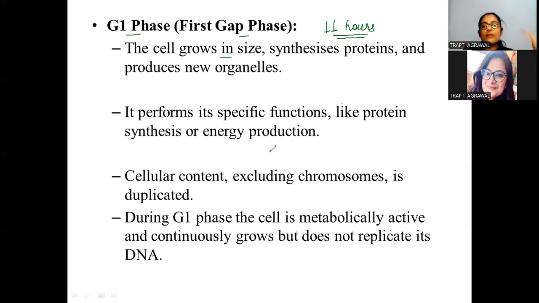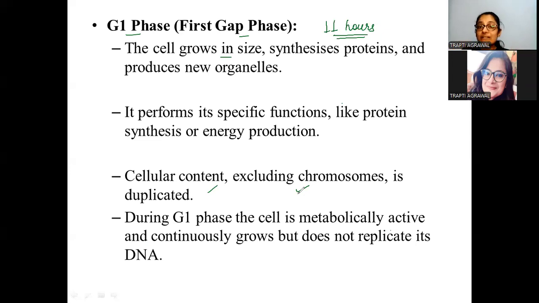It is performing a lot of functions like protein synthesis and energy production, and it is preparing the cell to undergo further processes. DNA replication is not taking place in the G1 phase, but the preparation of the cell is happening in the G1 phase, so that the DNA can be replicated in the S phase. Cellular content, including the chromosomes, is getting duplicated. So in the G1 phase, we see the cell is metabolically active.